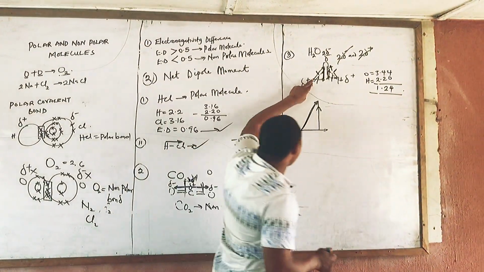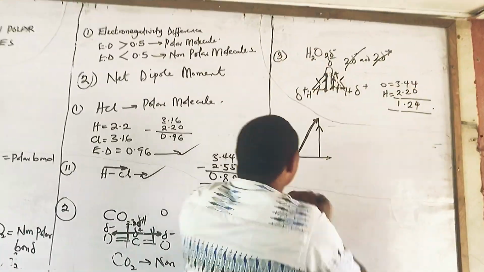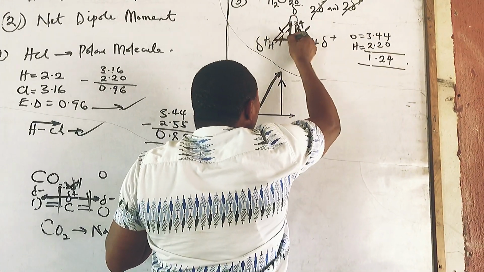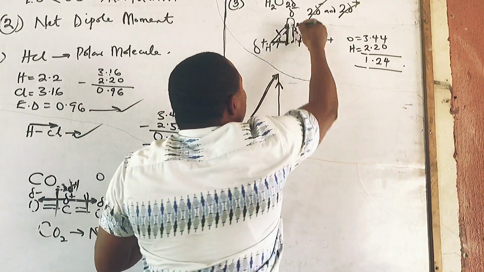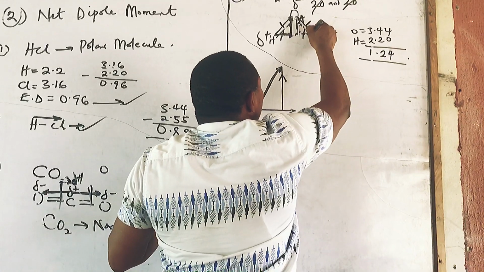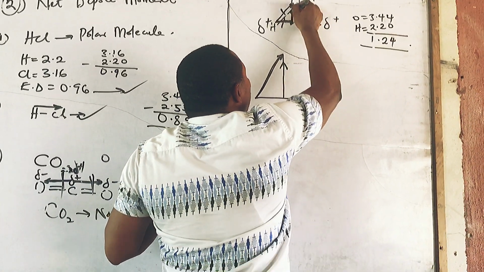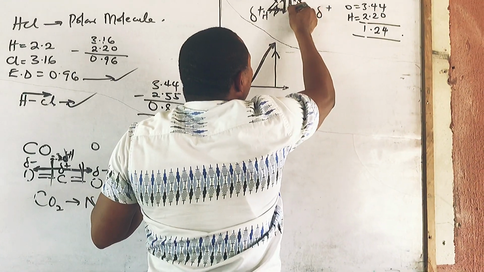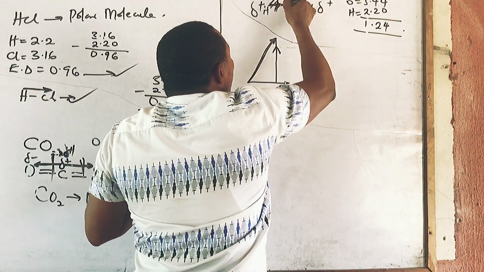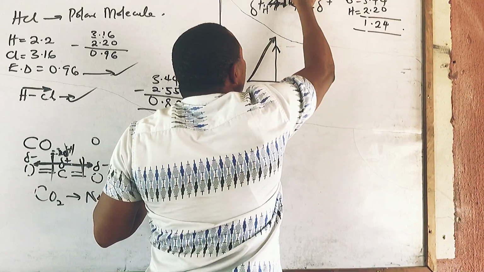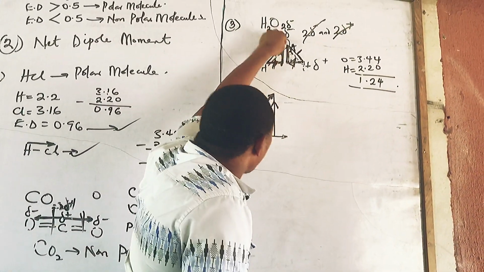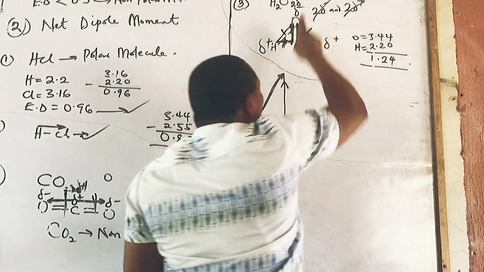Don't forget, if you have this, definitely there must be a vertical component, there must be a horizontal component. So this is tending towards this direction, this is tending towards this direction, they cancel out themselves. But these very particular two arrows are pointing upward, which means there is a kind of attraction coming from this end to oxygen, which will make this have a dipole moment.